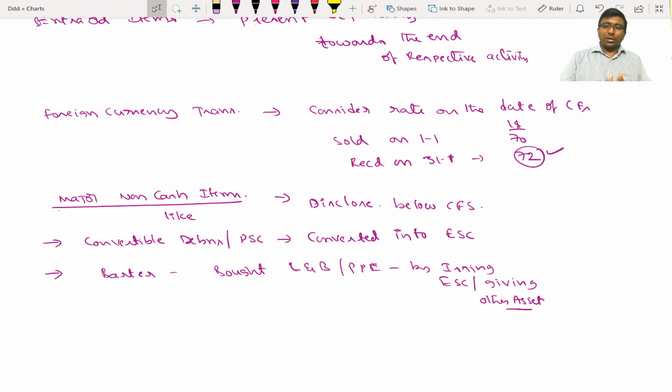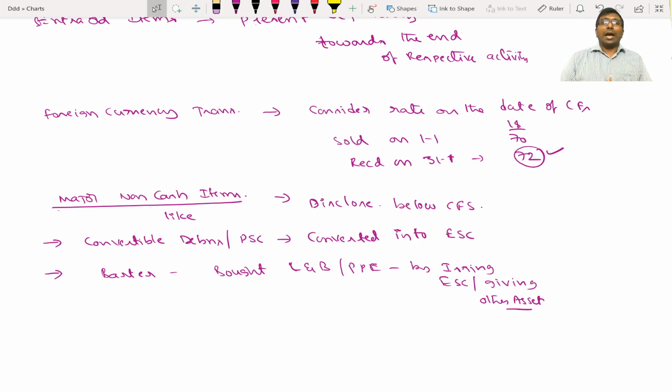As I have given, say you sold on 1st January when the rate is $1 equal to 70, but you received money on 31st January, when the rate is 72. The rate on the date of receipt is 72. Then total sales amount in dollars into 72, that number should be considered in the cash flow statement.